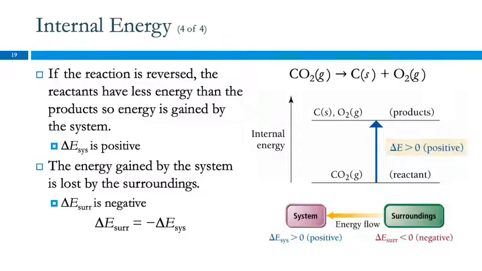Here's the reverse. So here, this is the same chemical reaction but written backwards. So we're taking CO2 and breaking it into carbon and oxygen. CO2 has lower internal energy than carbon and oxygen do. I'm not going to talk about why right now. So if we go from CO2 to C and O2, then there's an increase in internal energy. In order for this reaction to occur, energy comes into the system from the surroundings. And this has gone up in energy. The change in energy, final minus initial now, is greater than 0.